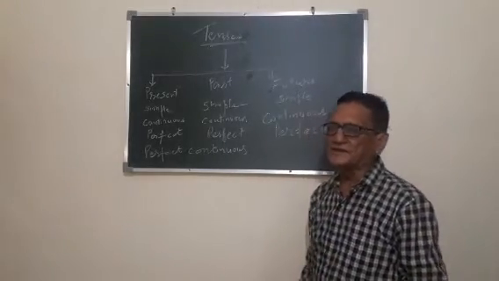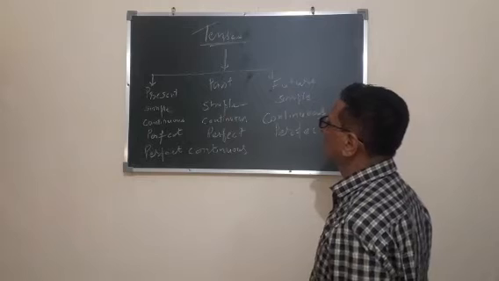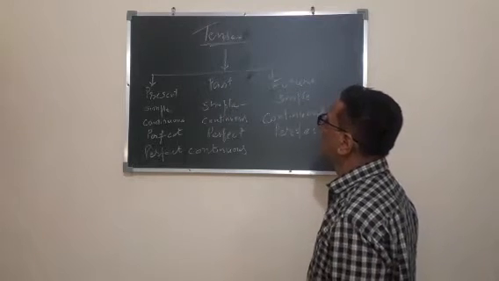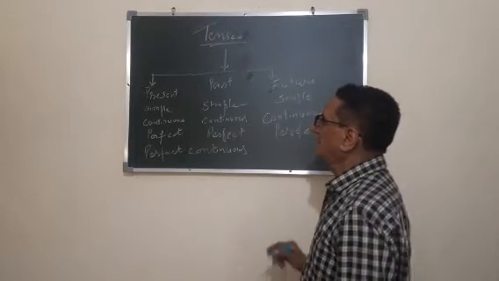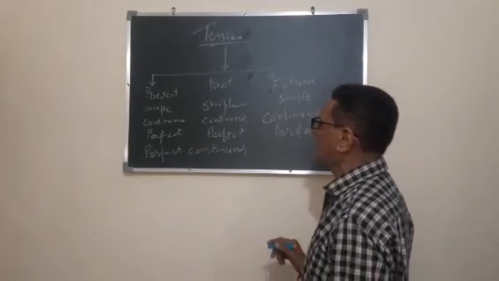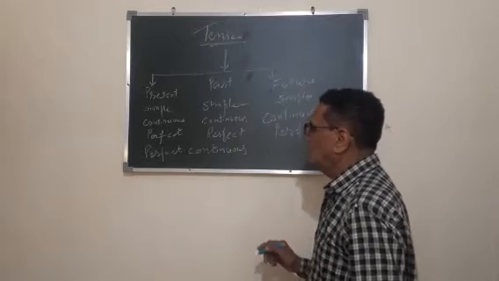These are the tenses which generally are used in our daily life, and we are going to tell you something about it. First of all, I will today discuss the present indefinite tense, how it can be taught to you.